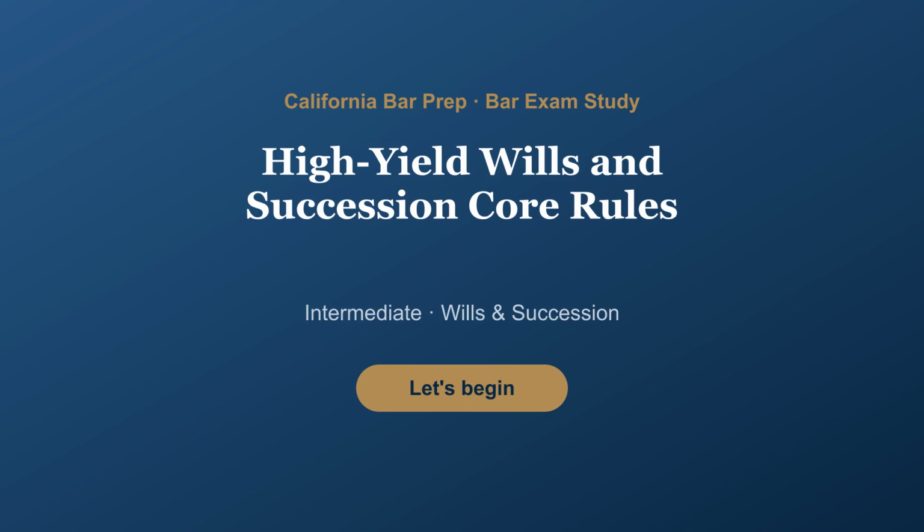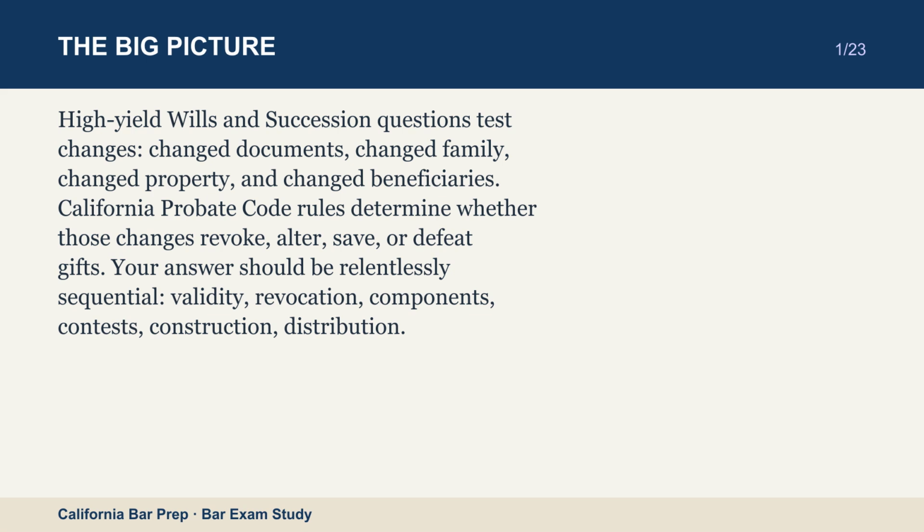In this lesson, high-yield wills and succession core rules. Let's begin. High-yield wills and succession questions test changed documents, changed family, changed property, and changed beneficiaries. California probate code rules determine whether those changes revoke, alter, save, or defeat gifts. Your answer should be relentlessly sequential: validity, revocation, components, contests, construction, distribution.